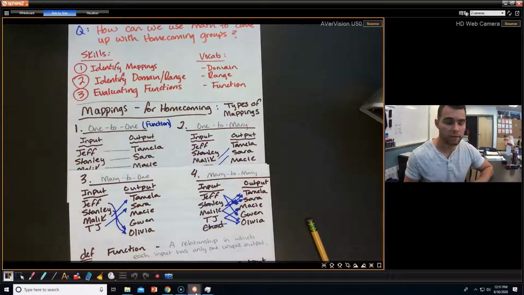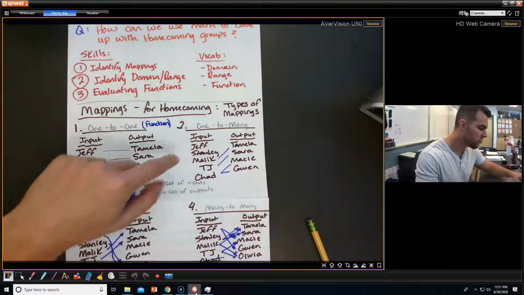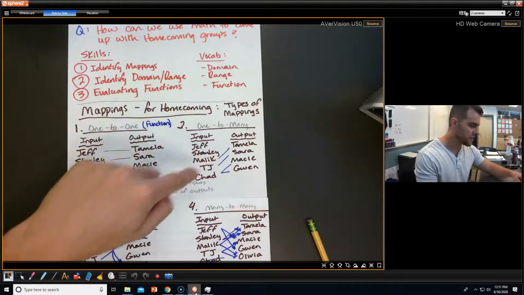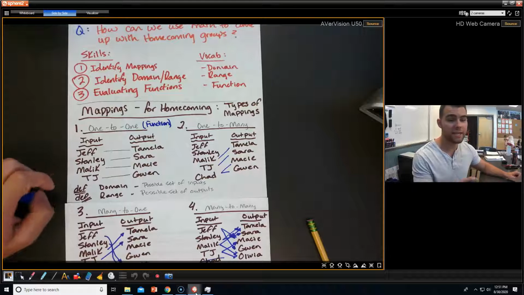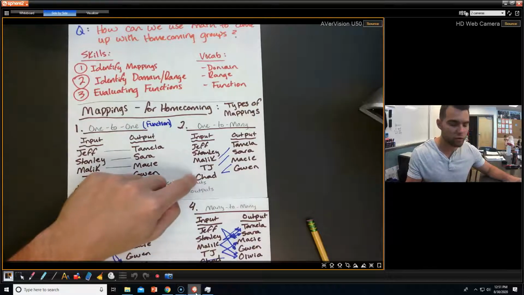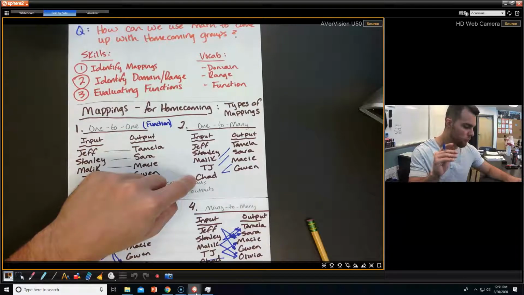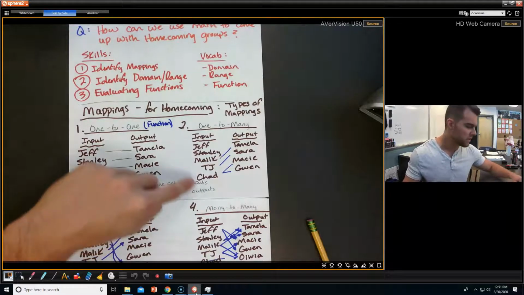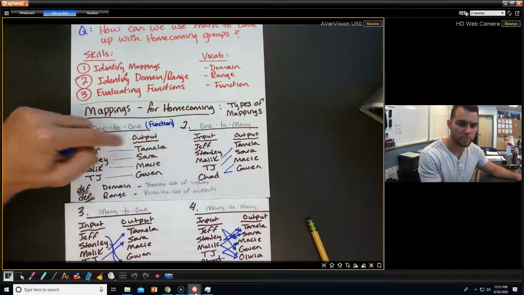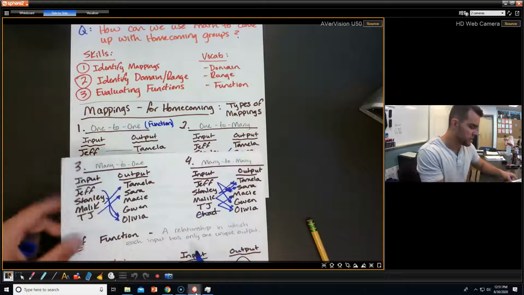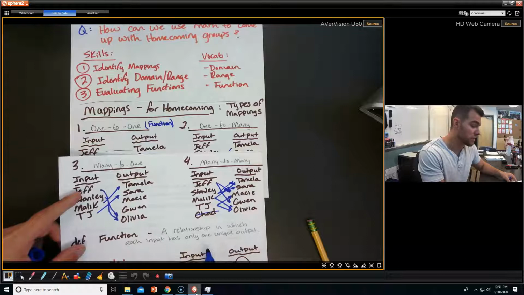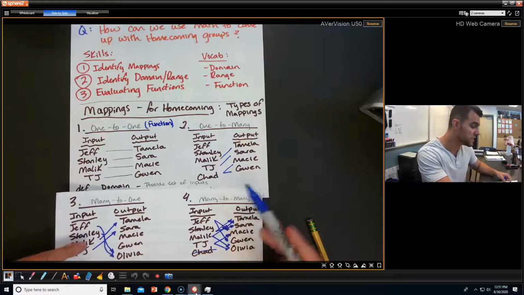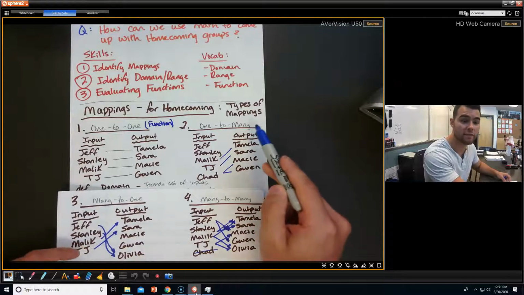Okay. Let's go on to the second one. We have one-to-many. Again, we have Malik going with Tamala, TJ with Sarah, Chad with Macy and Gwen. Chad, the player of the group, is getting one input, and he is getting two outputs out of it. So based off our definition for a function, a relationship in which each input has only one unique output, he's not getting one unique output, he's getting two. So this is not a function.